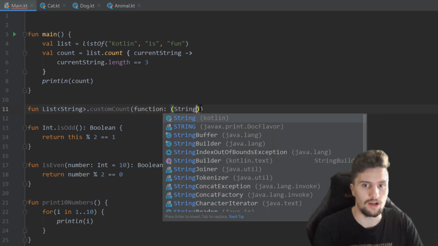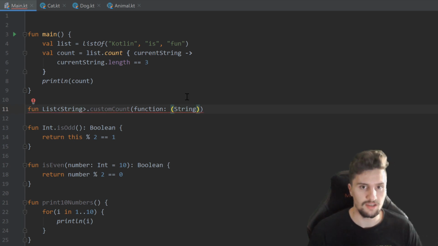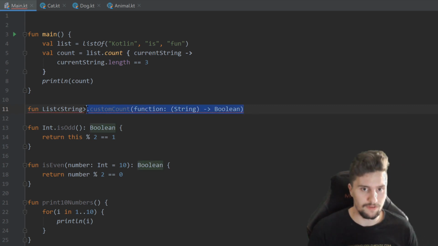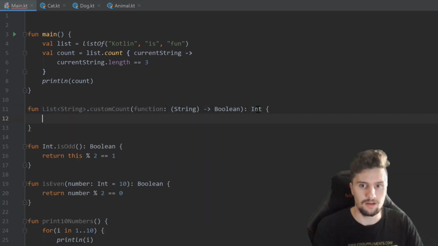So we just write a string in here in these parentheses, and that is the same string as we have here. So we will just loop over this list here and count all the elements for which this function we pass as a parameter returns true. So to actually specify that this function needs to return a Boolean, we use this arrow and specify the return type of that. And now our whole custom count function should of course return how many elements we did count. So that is an integer number. And we specify that by simply writing int.